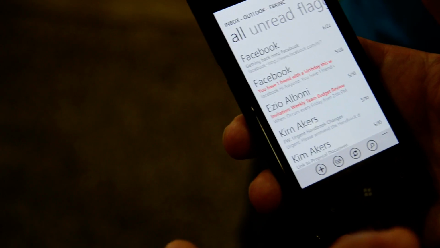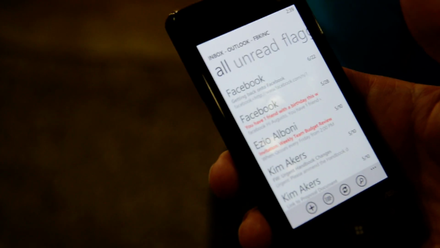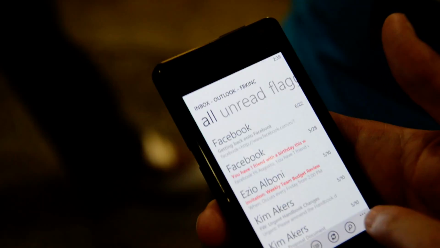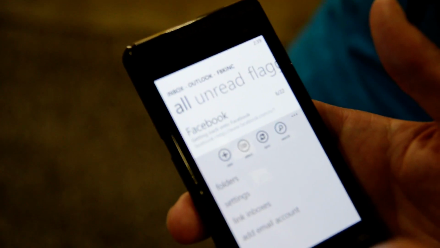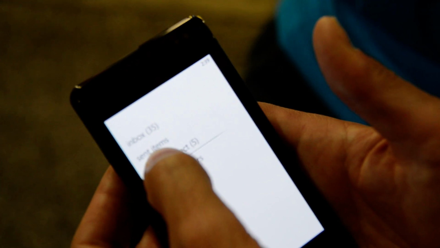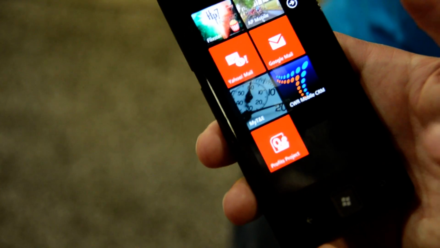But something that we can do now is that if, like me, for example, some of the emails that I have, I move them into particular folders to keep better organization on my inbox. So something that I can do now is I can go to my folders, and if I have this particular folder called Project Profits, again, where I'm moving all the emails that are related to that project, I can click and hold, and then pin that folder to start, and from now on I have direct access to that folder without me having to navigate through all the things.